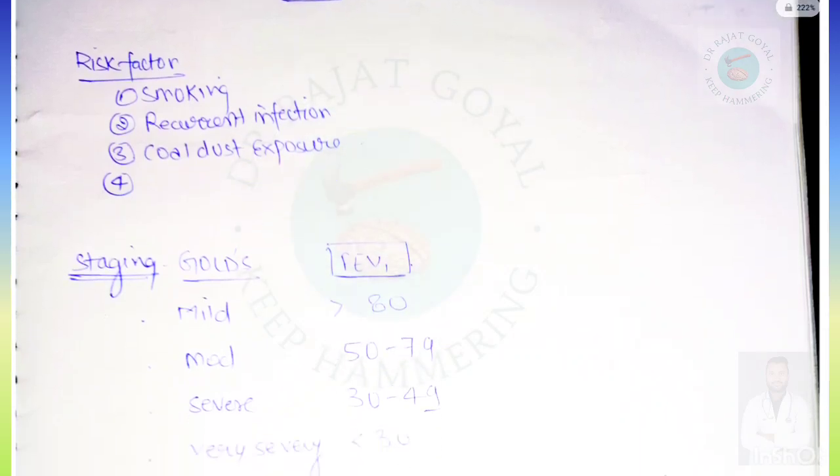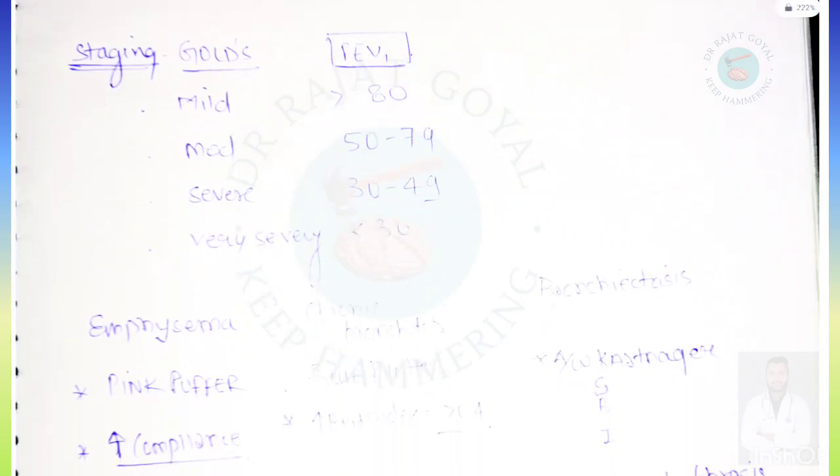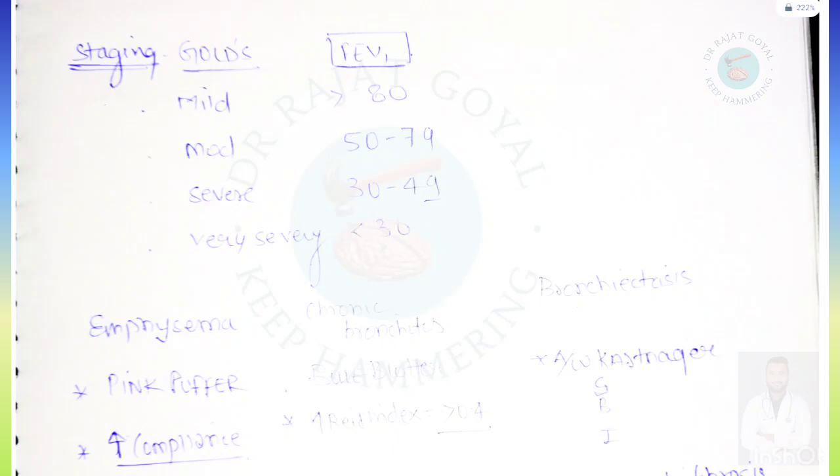or obstructive disease. If they talk about the staging, or the GOLD criteria staging for COPD, then it can be divided into mild, moderate, severe and very severe. So FEV1 greater than 80 will be mild, 50 to 79 will be moderate, 30 to 49 will be severe, and very severe will be less than 30.